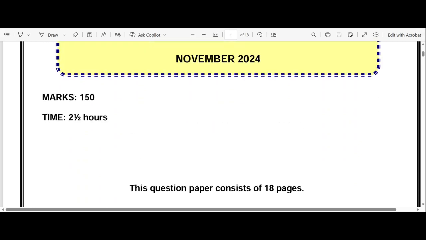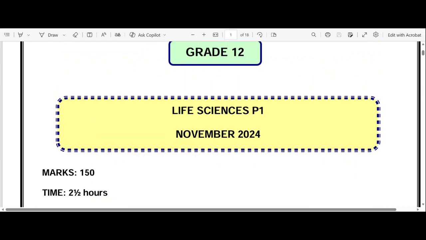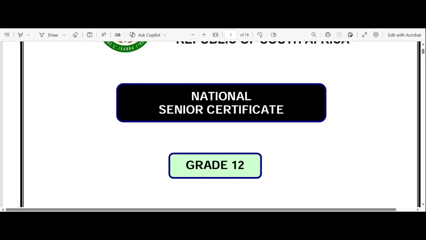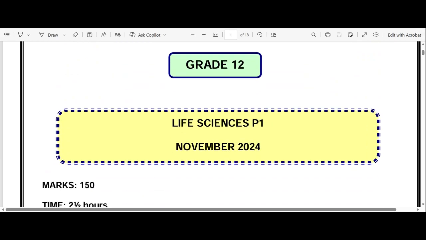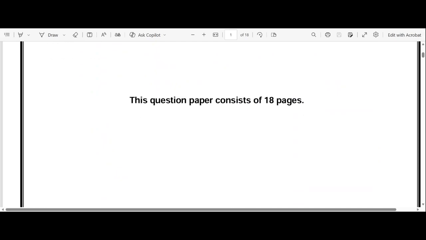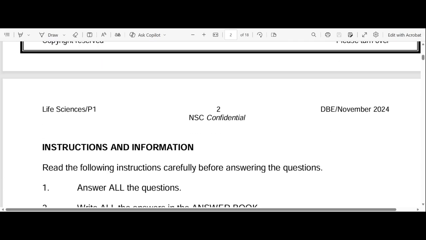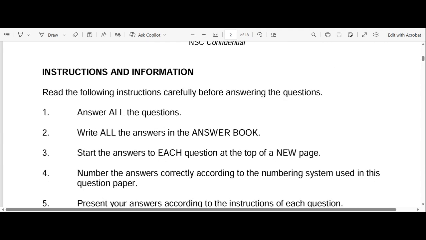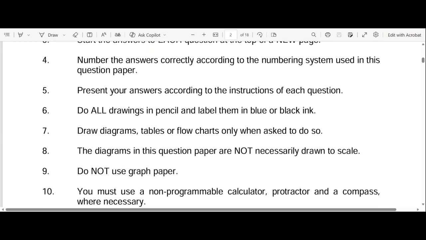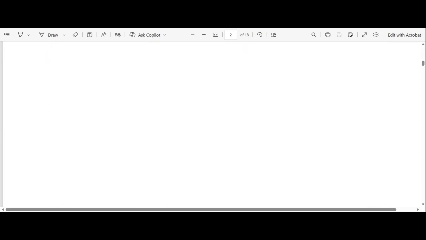So today we'll be doing the November 2024 question paper, right? Is it a Gauteng? I think it's a Gauteng one. Just pick a random question paper so that we can do it before you even write your final exam. For those who are writing their final exam this June, I'm speaking about those who are upgrading, right? So we'll just go straight to the questions without wasting any time.